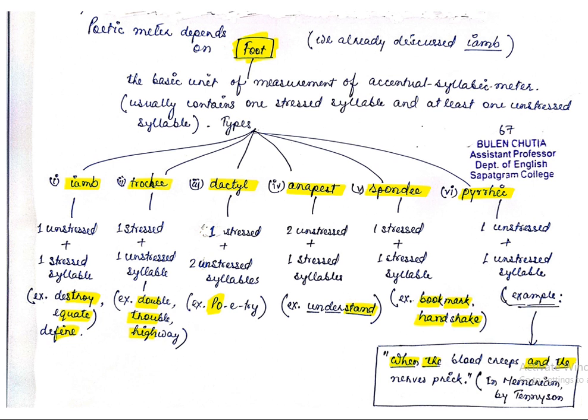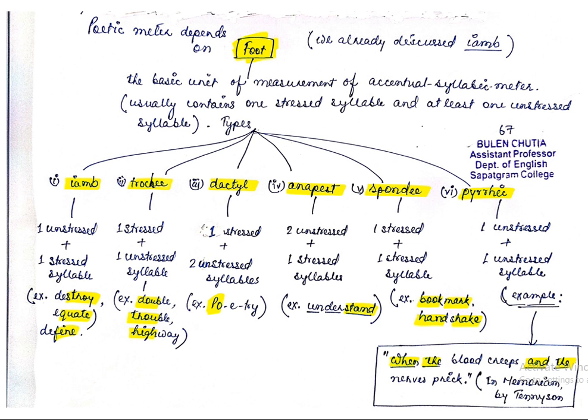Okay, now number 4 is anapest. Two unstressed syllables plus one stressed syllable. The first two syllables are unstressed and the third syllable is given importance or stress. For example, understand. Do you understand? In this particular word, we give importance to the last one only, "stand". Okay, "un" and "der", these two syllables are not given importance. Such kind of foot is known as anapest. Number 5 is spondee.